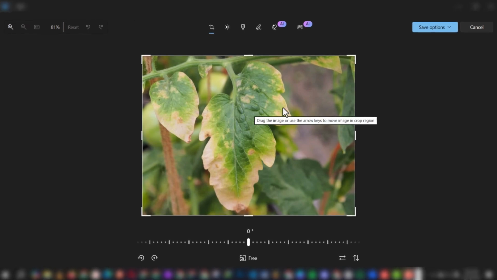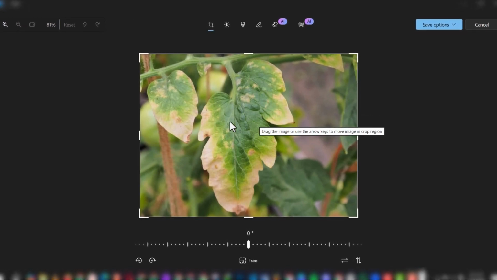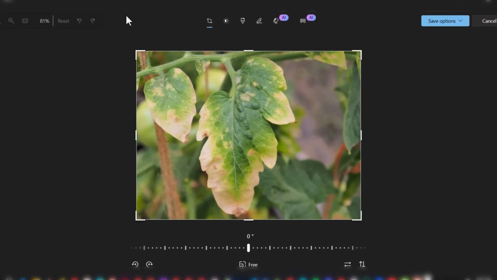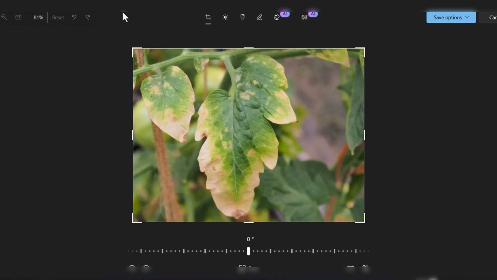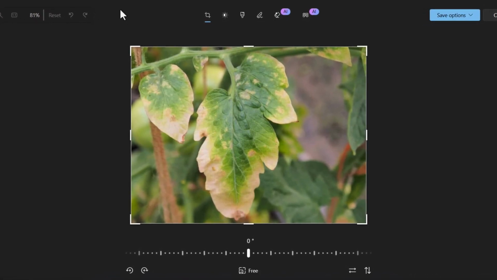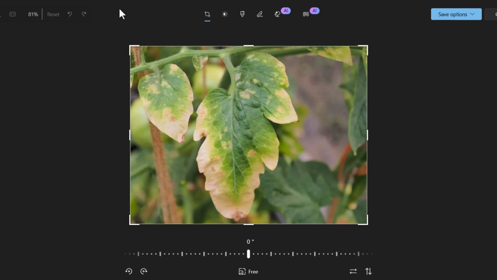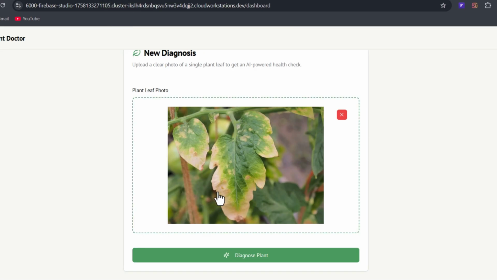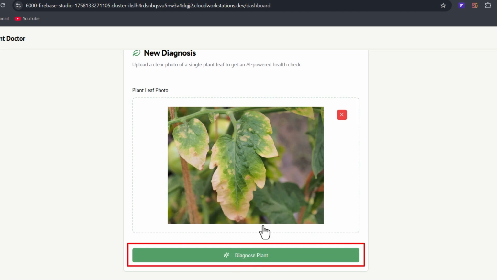I'll upload this image of a leaf plant with some deficiencies that can be noticeable looking at the plant with human eyes, and we'll see how the application interacts with this photo. I've chosen the option to select from my gallery and I've uploaded the plant. Now I'll click on Diagnose Plant and see if this feature is fully functional or we have to do some more tweaks to the application.